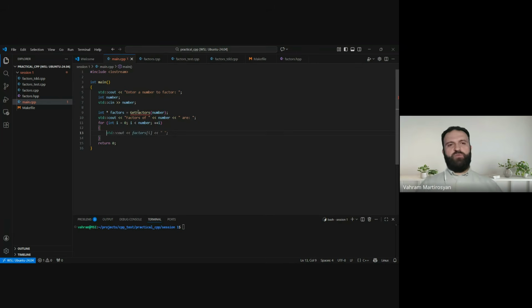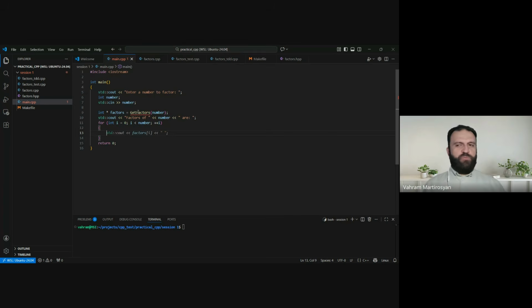So it is a very usual practice in programming when we have two sides, the caller, this main function, and the callee, the get vectors. The contract is usually defined by the callee. The function itself, get vectors, is supposed to create that array of vectors and return a pointer to it.